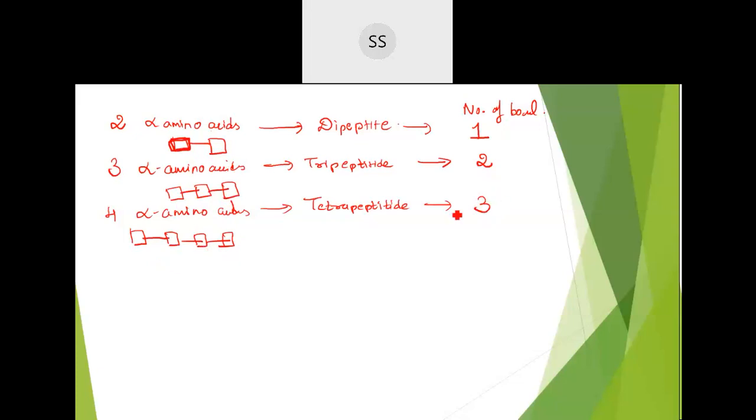So always the number of bonds will be n minus 1 compared to the number of amino acids. If you have n number of amino acids, the number of bonds we are going to get will be n minus 1. I hope you have understood this part.